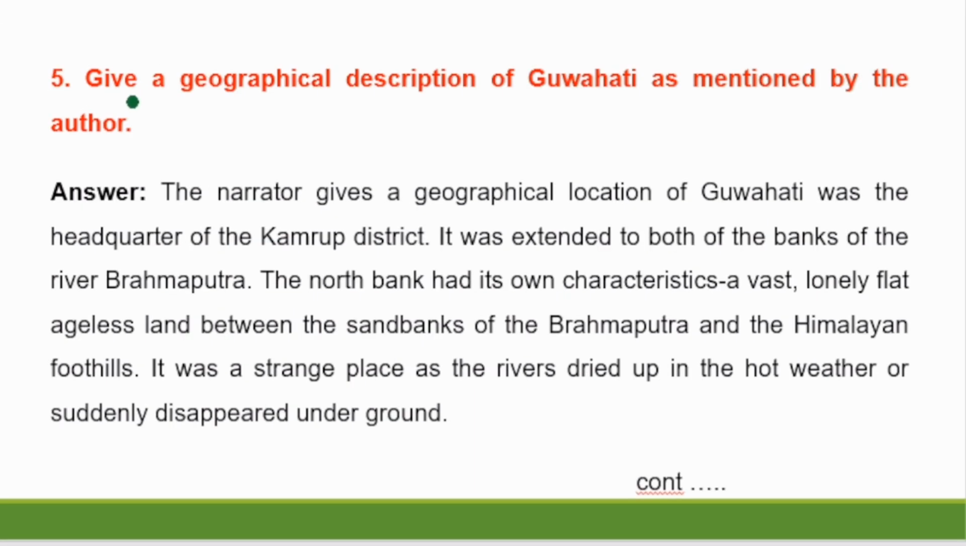Question number 5. Give a geographical description of Guwahati as mentioned by the author. Answer. The narrator gives the geographical location of Guwahati as the headquarters of the Kamrup district. It extended to both the banks of the river Brahmaputra. The north bank had its own characteristics, a vast, lonely, flat, island-like land between the sandbanks of the Brahmaputra and the Himalayan foothills. It was a strange place, as the rivers dried up in the hot weather or suddenly disappeared underground.